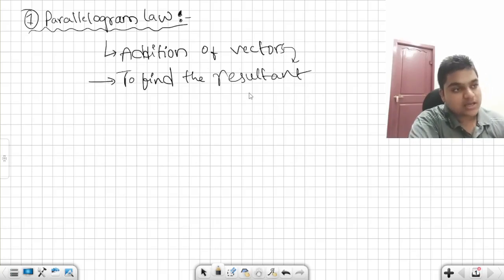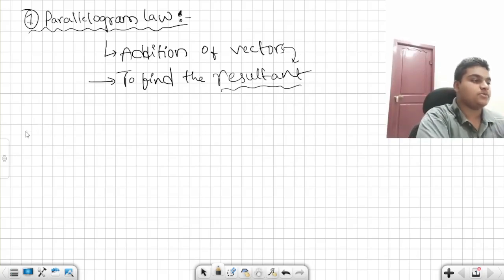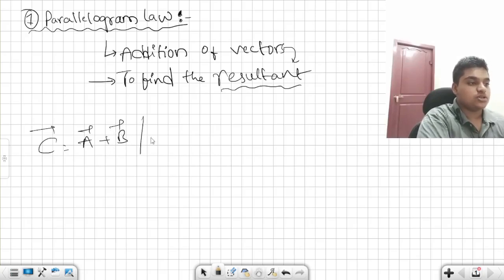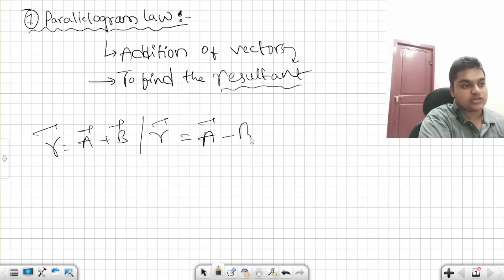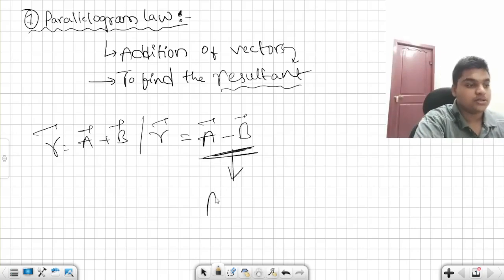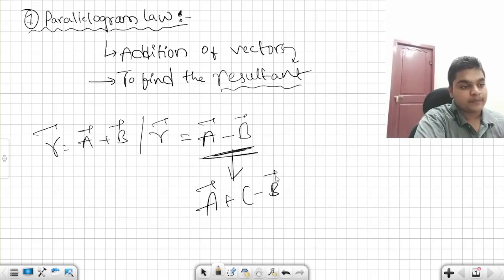Addition of vectors means it is nothing but finding the resultant. We have seen in the previous episode that C bar is equal to A bar plus B bar. We used small r bar in the previous one, so let me use the same again. R bar is equal to A bar plus B bar, and we have also seen r bar is equal to A bar minus B bar. This subtraction we converted into addition by putting a plus sign and putting this B bar in brackets.